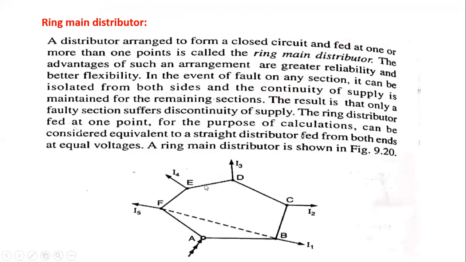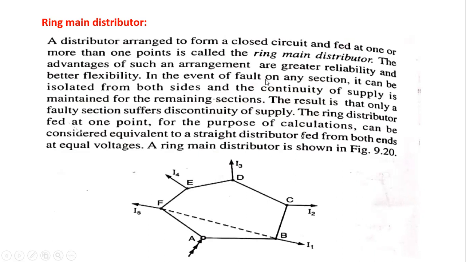If any fault occurs in any one of the lines, then automatically there is continuity of supply for all the remaining lines. It is a closed circuit fed at one or more points. This is the distributor fed at point A and this is the distributor fed at point B. We can feed at different points, and this gives better flexibility.